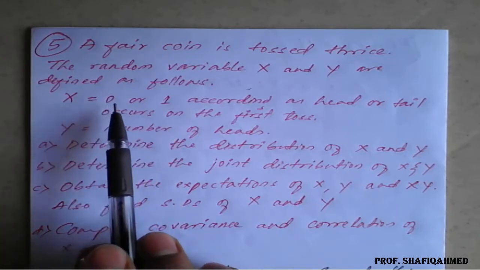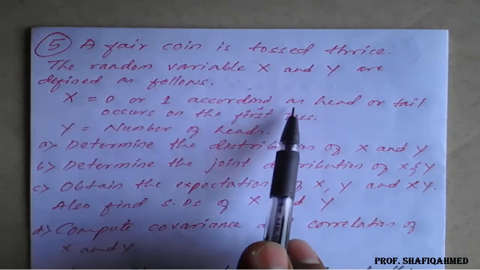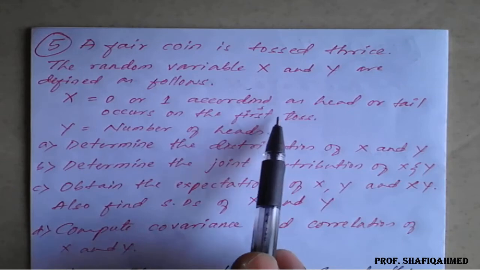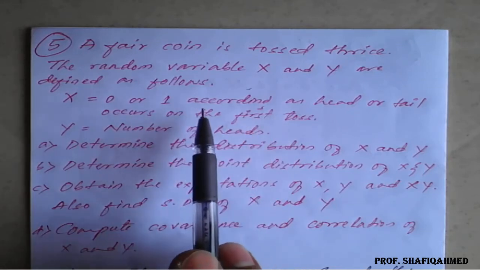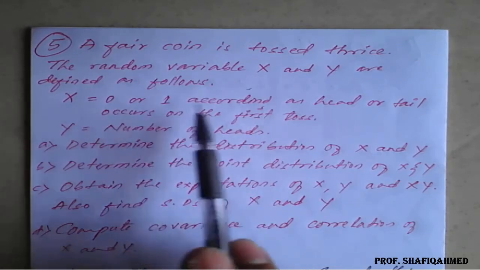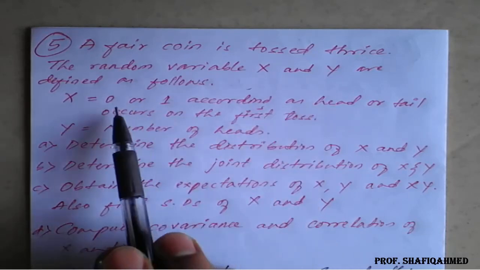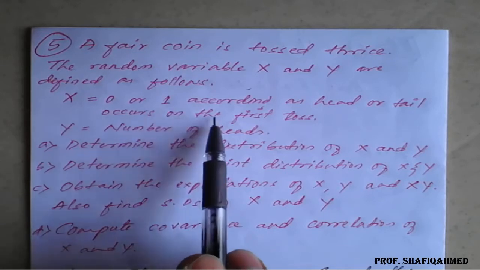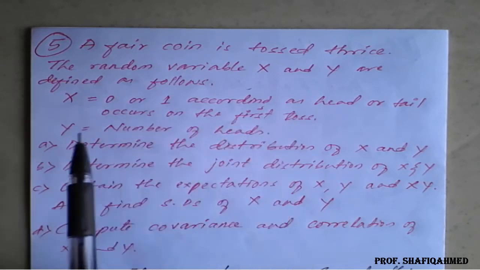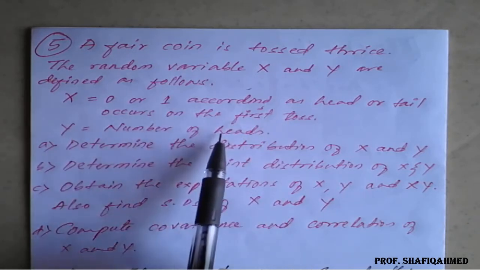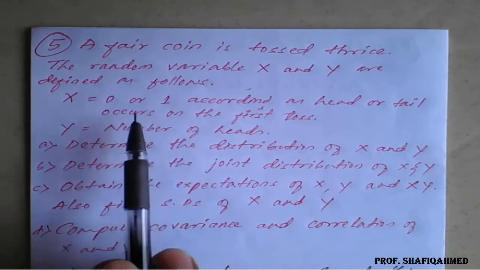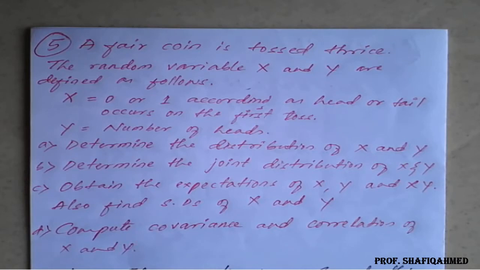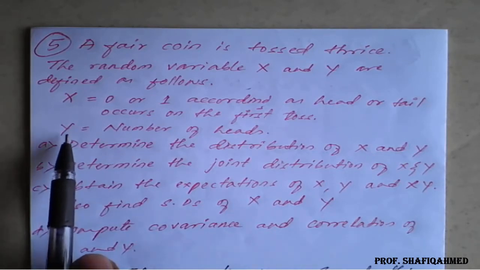X is 0 or 1 according as head or tail occurs on the first toss. When we toss a coin, if head comes we'll say it is 0, and when tail comes we'll call it 1, on the first toss. Then y is the number of heads, that is, how many heads come in the tosses is counted by y.